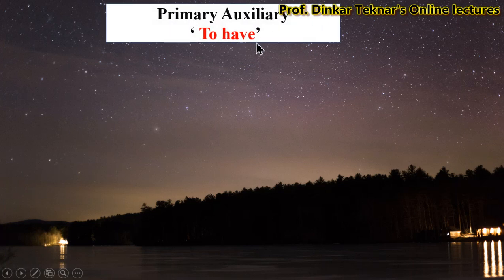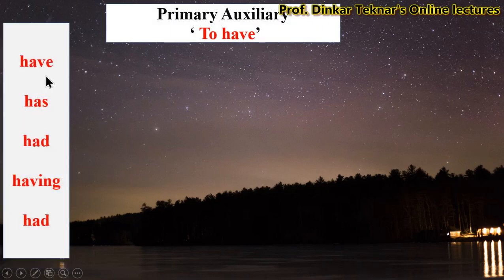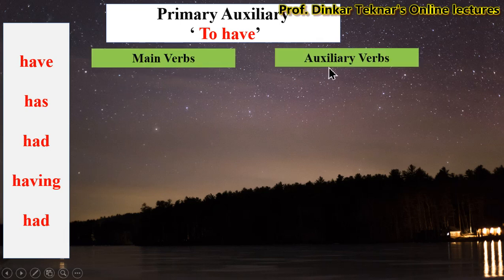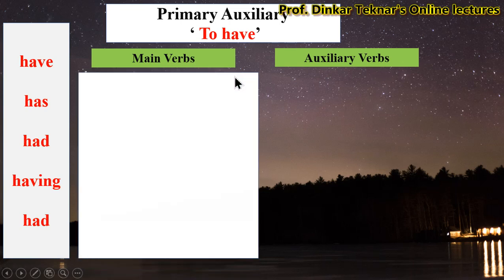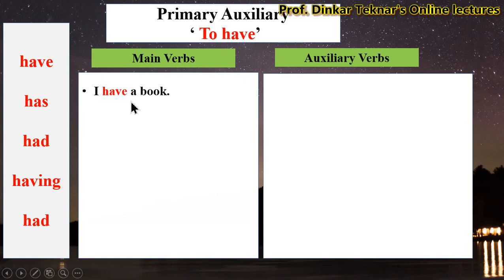Primary auxiliary to have: have, has, had, having and had. They are used as main verbs and also auxiliary verbs. Look at the examples. I have a book.